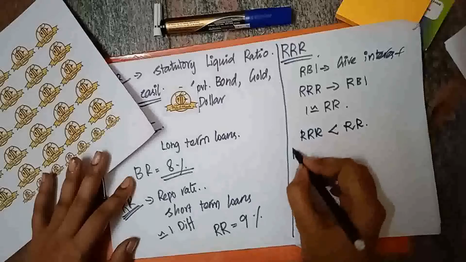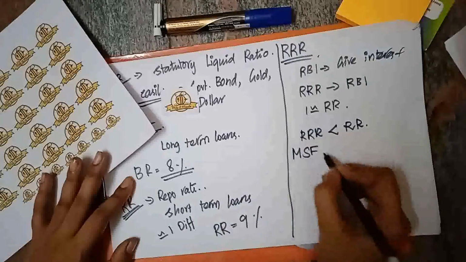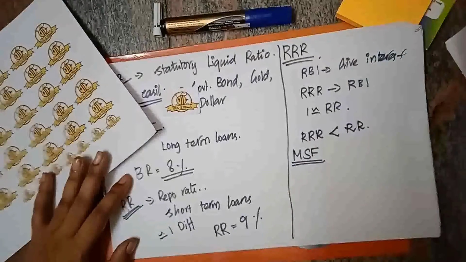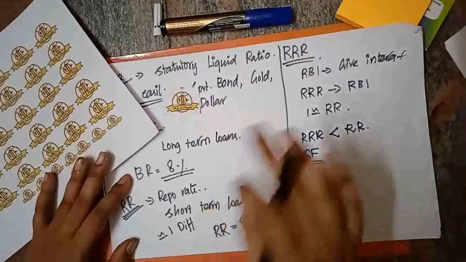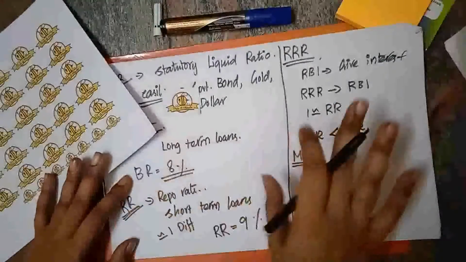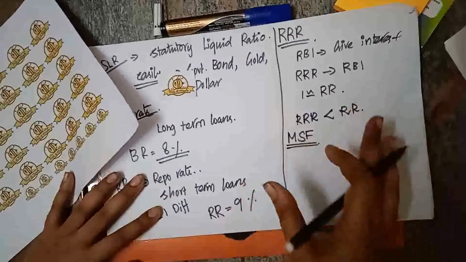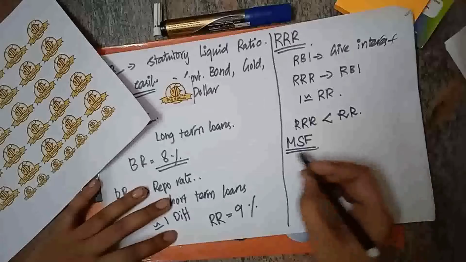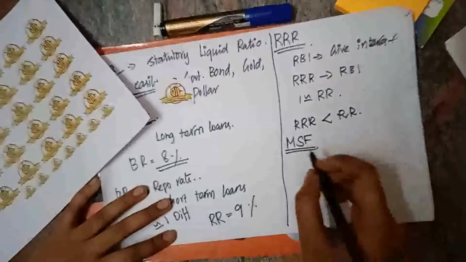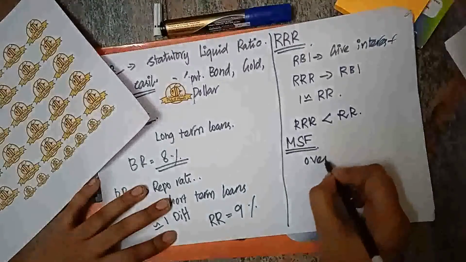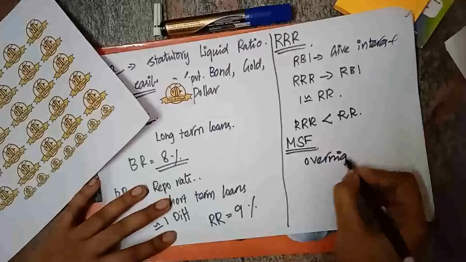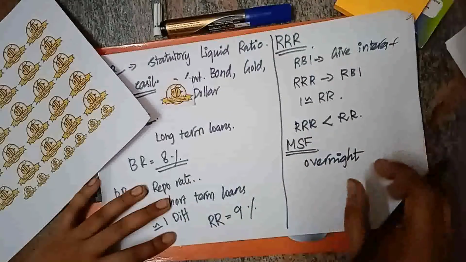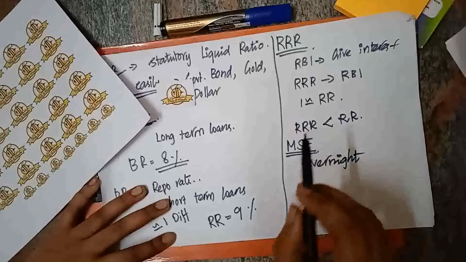Then we have another term called marginal standing facility. What is this marginal standing facility? RBI can give money overnight without any collateral or surety. If the RBI gives money to the bank without any surety, it is called a marginal standing facility. If you need money immediately in an emergency, RBI gives money overnight without any collateral or surety, and that is the marginal standing facility.